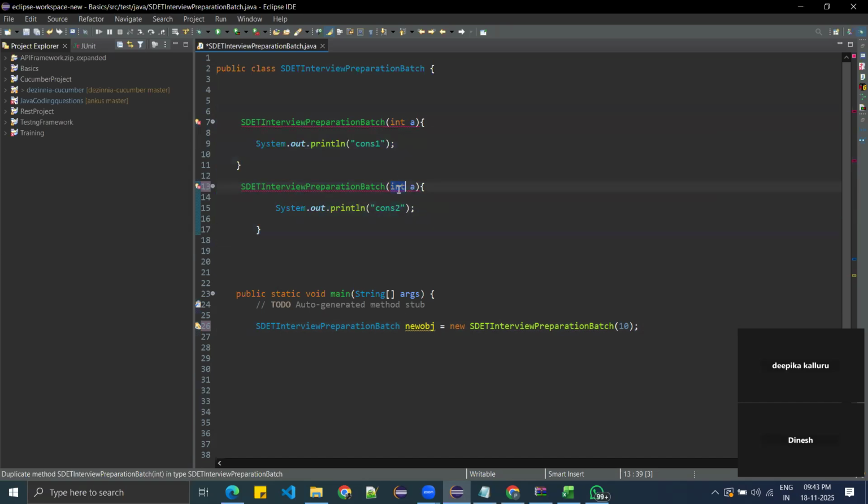So please change the data type, to Boolean at least. Then Java will think that if the end user wants to use an integer, he will call this constructor, and if the end user wants to use a Boolean, he will call the other constructor. From the end user perspective, you want to give n number of options, not the same constructor. Got it? So in that case, you can create multiple constructors in Java. See, int a, comma, int b, like this.